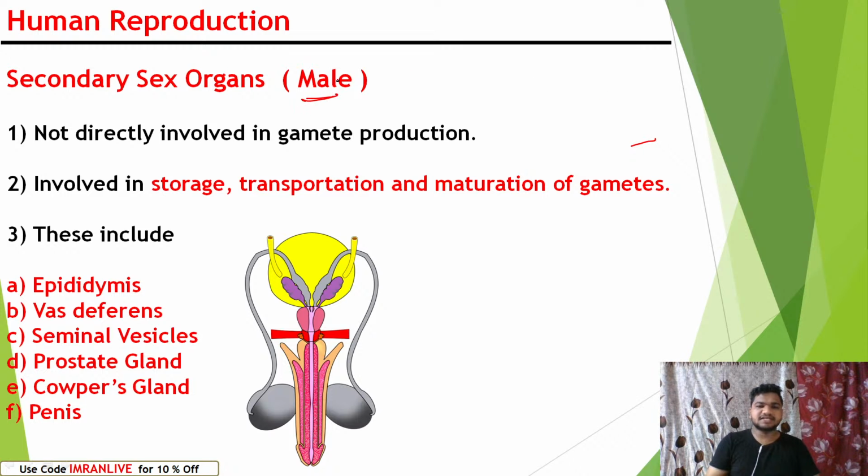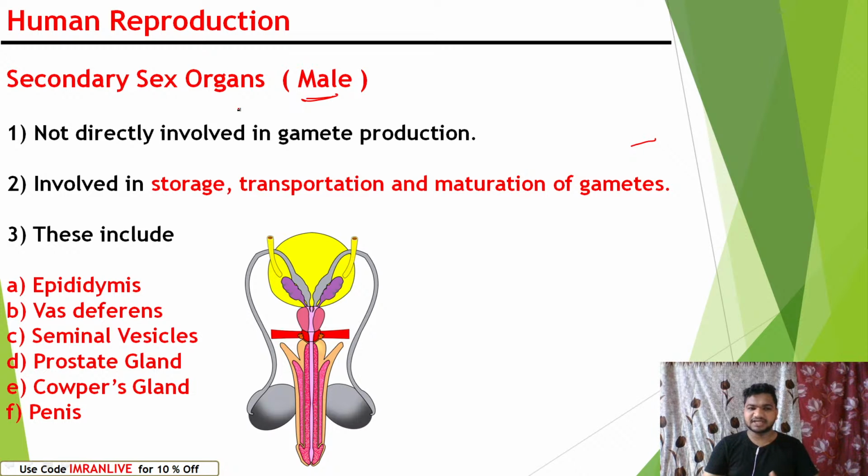In males, secondary sex organs help in sperm production, but they never take direct action in sperm production. They help in the maturity of sperm and in the transport of sperm from the male penis to the female vaginal tract. These help in fertilization of sperm with ova.